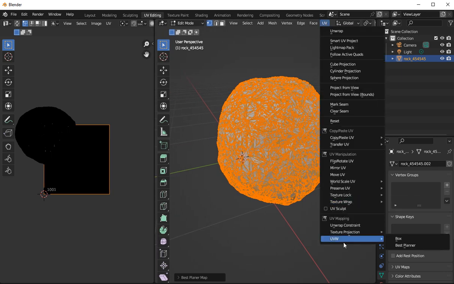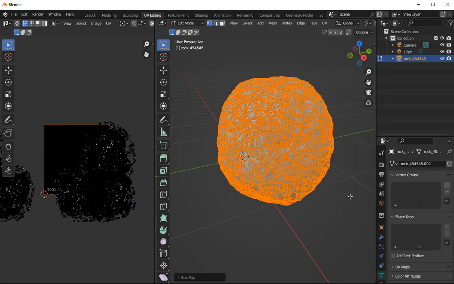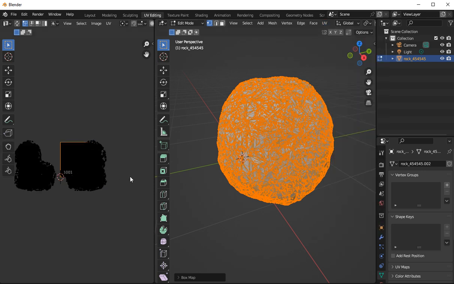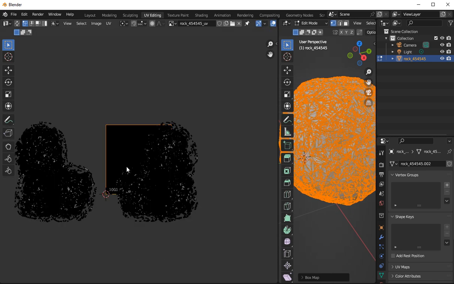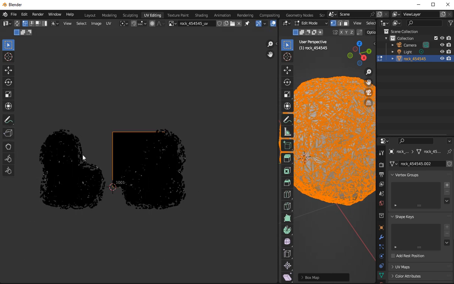Go back down here. Go to box mapping. Now, box mapping is different. It's the same kind of map look, but you get to see all the bits of rocks. Now, you can leave them as they are. You don't need to put them inside the box because it knows exactly what colour they are.